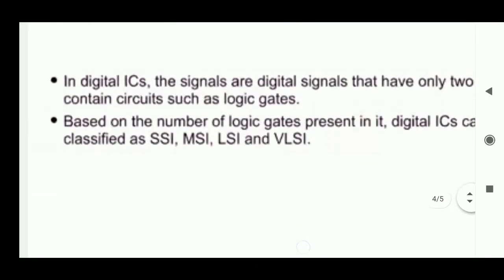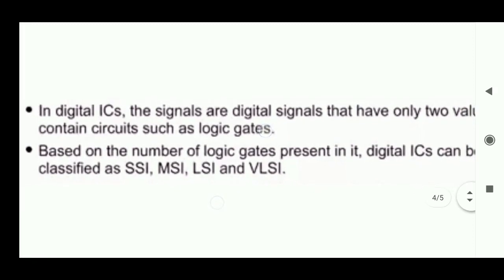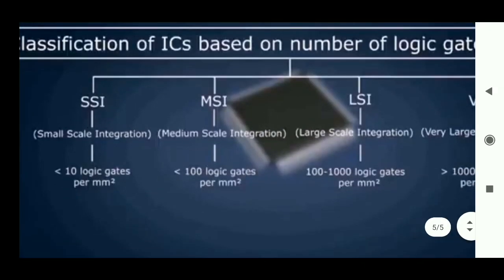Depending upon the size of the circuits or the number of circuits inside the integrated chip, these are classified as SSI, small scale integration, MSI, medium scale integration, LSI, large scale integration, and VLSI, very large scale integration. Suppose there are less than 10 gates, that is what we call small scale integration.